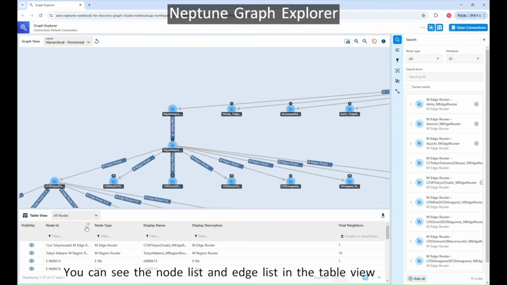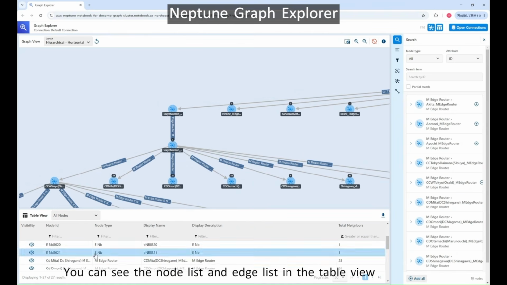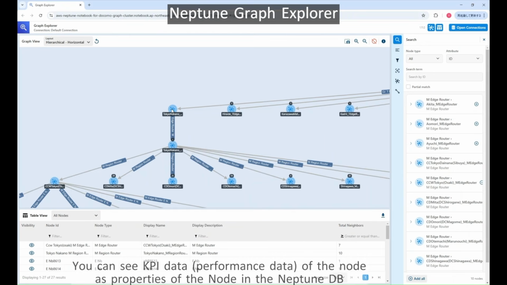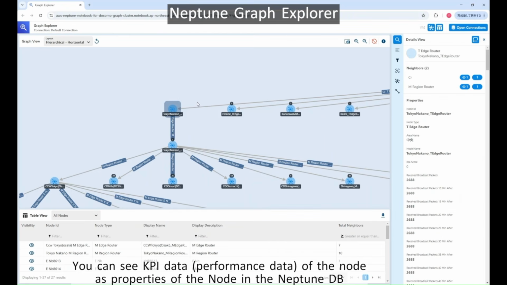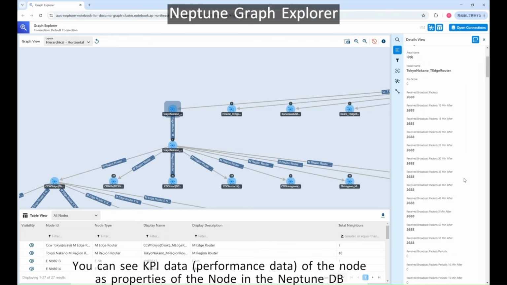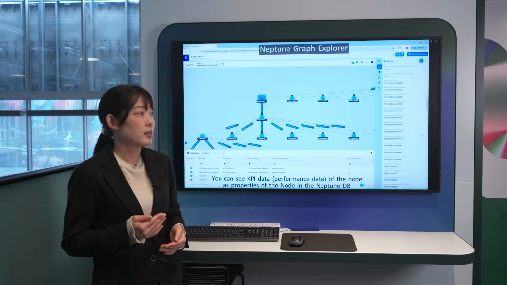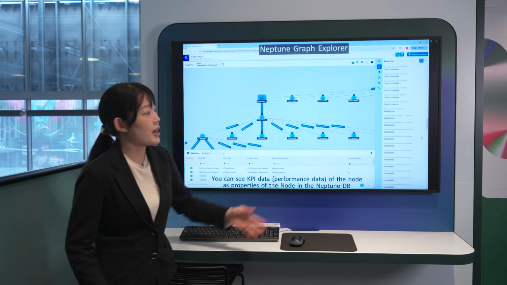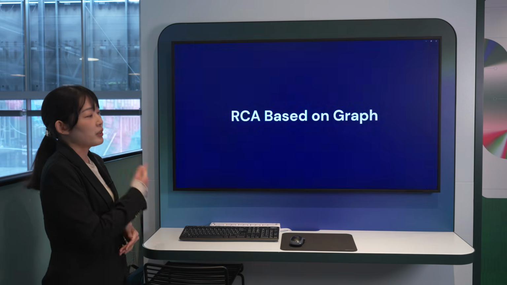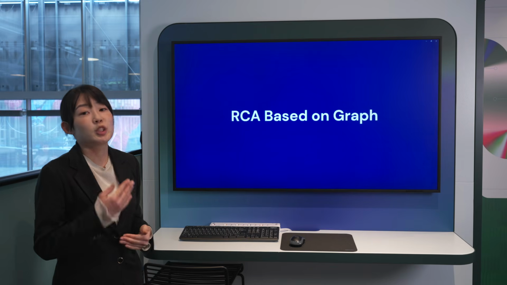We can also see the node list and edge list in the table view, like here. Just clicking to see more details of the nodes, we can see the node information on the right side, like location information, IP address, something like that. And it's not only static data, but also includes KPI data. It's dynamically changing. It's updated every 5 minutes. So now here is all of our KPI data. So we can call this a dynamic topology.